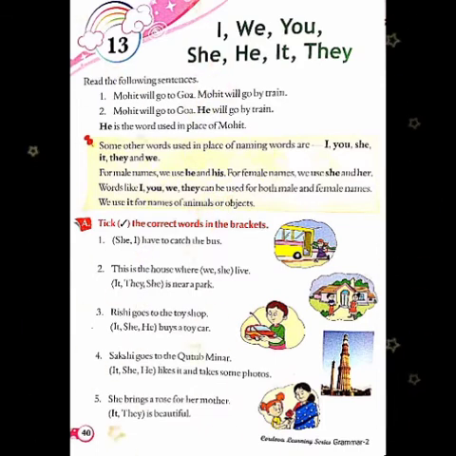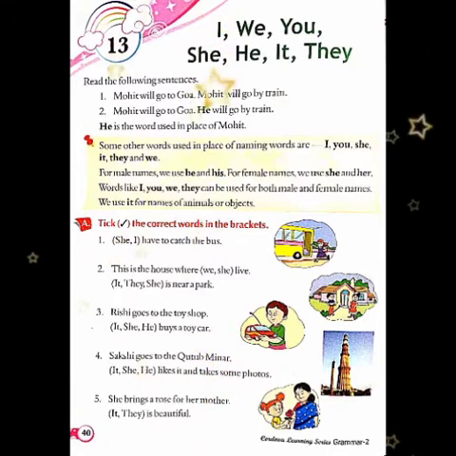Students, it's time for exercise. Here, A exercise. What are you supposed to do here? You have to take the correct word in the brackets. But for this, you have to read the sentence carefully. Children, there are two words in the bracket, she and I. Now you have to read the sentence. Have to catch the bus. Here, which word will come? Yes, I. I have to catch the bus.